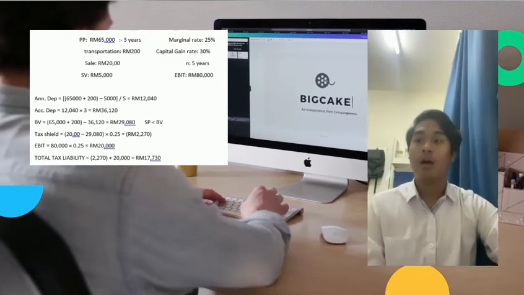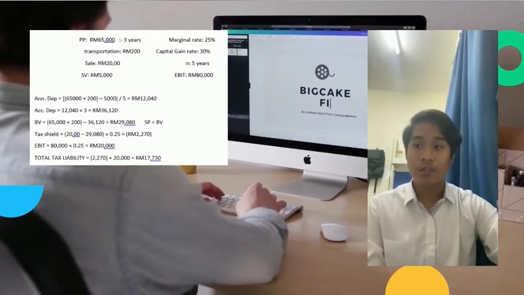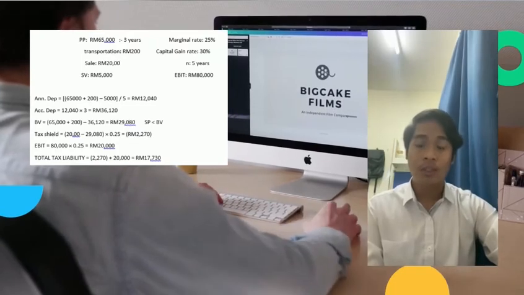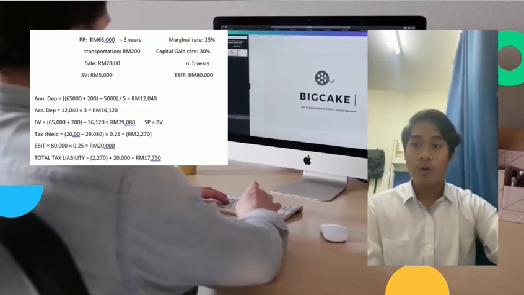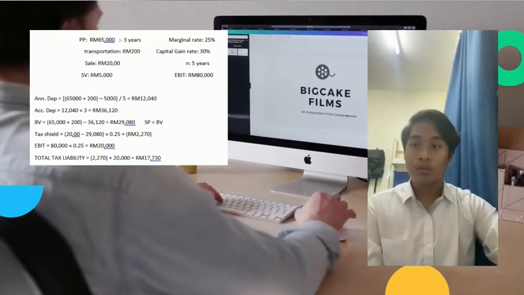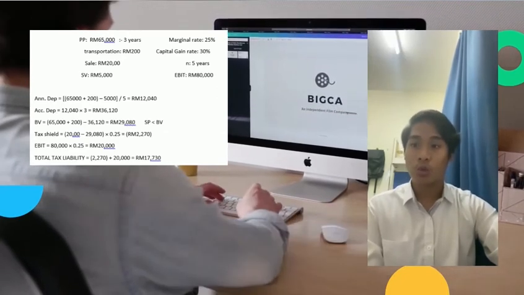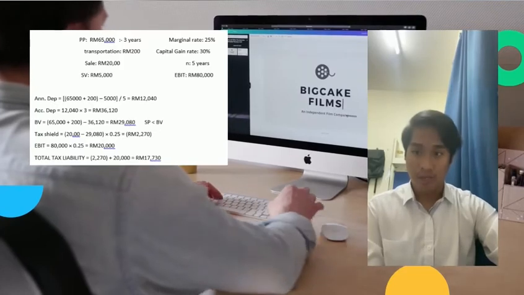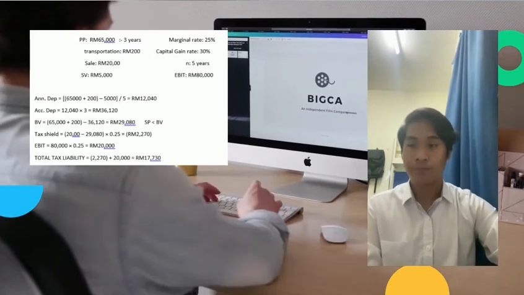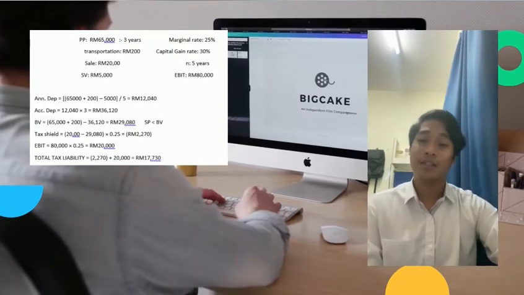And EBIT RM80,000 multiplied by 0.25, and it will get RM20,000. So for the total tax liability, negative RM1,520 plus RM20,000, and it will get RM18,480.